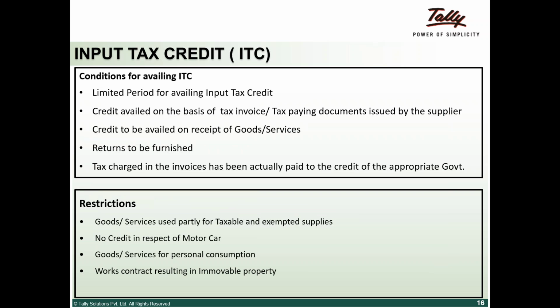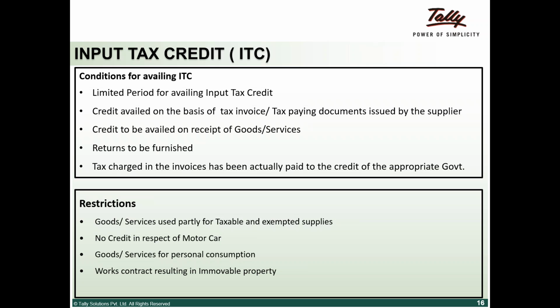Now comes one of the most important things. There are two or three things this entire law is based on, right? I told you one was supply, one was destination-based tax, and the third one is input tax credit.